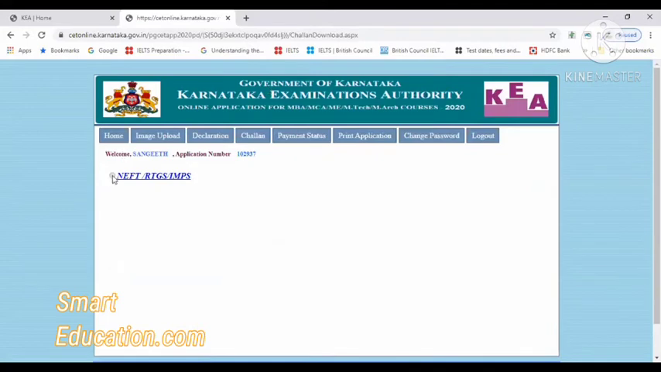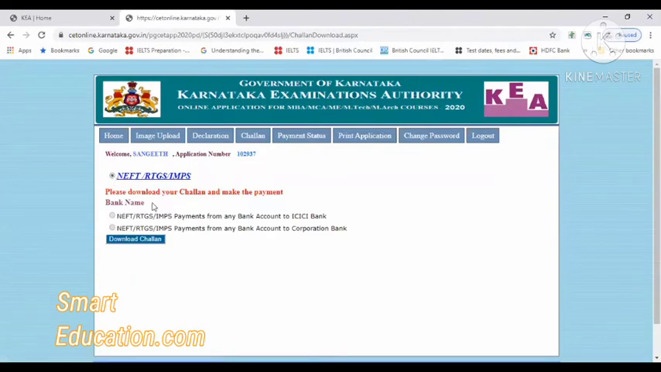Now I have to go and do the payment. So how do you do the payment? You have to download the Challan first. It is through NEFT, RTGS or IMPS only. Once you click on this button, you will get two options, two bank details: one is Corporation Bank and the other is ICICI Bank. Whichever bank you prefer, you can directly click on that button and download the Challan.